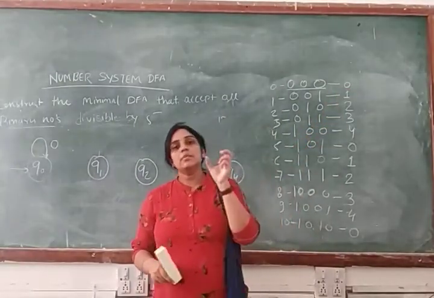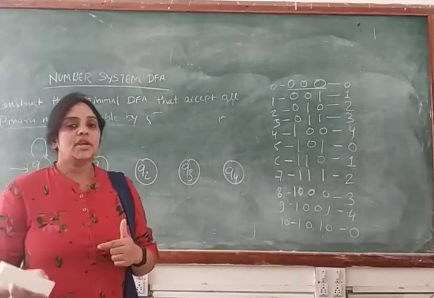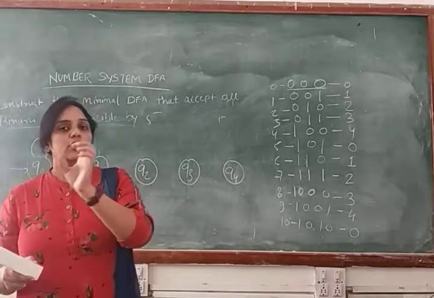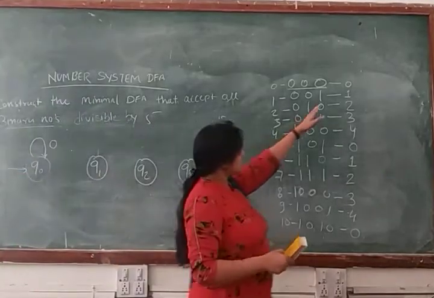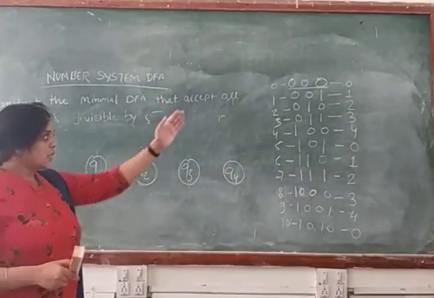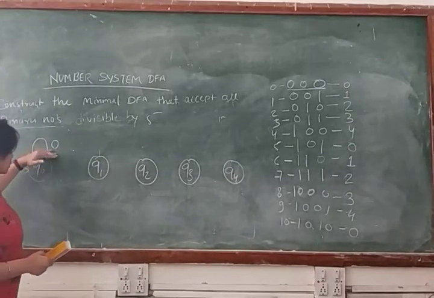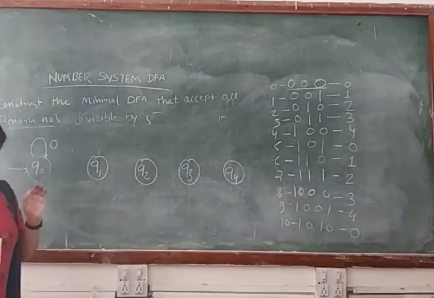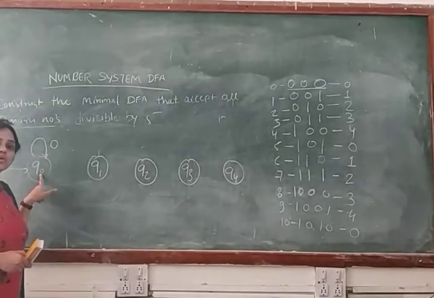That means when you are making transitions for this string, at the end you will get state Q0, because when you divide 0 by 5, you will get 0. And these remainders basically represent your states. Clear? So for any number of 0s we make a transition from Q0 to Q0, because dividing 0 by 5 gives remainder 0. That's why we are making the transition from Q0 to Q0.